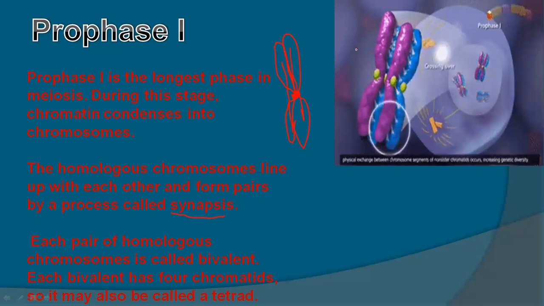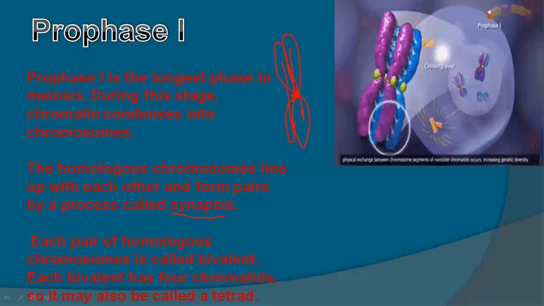Remember this. When the homologous chromosomes, this purple one and the blue one, line up with each other and form pairs, that is called synapsis. These are the same, so they are called sister chromatids, and the blue ones are the same, both blue chromatids. But the purple and blue ones are not the same, so they are called non-sister chromatids.